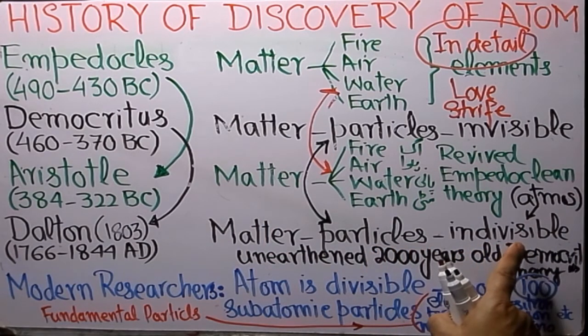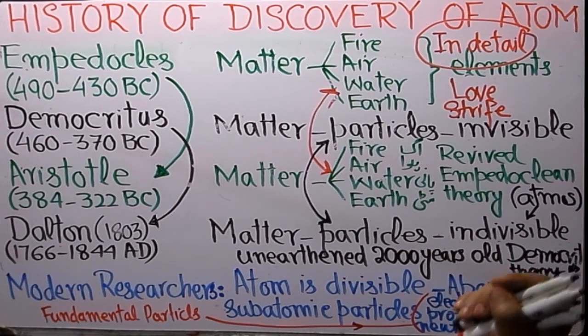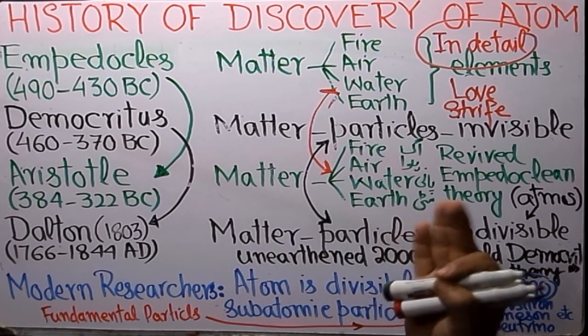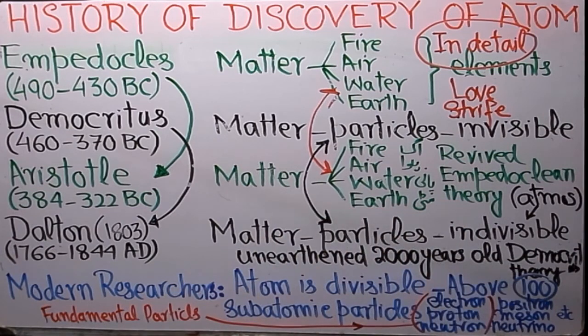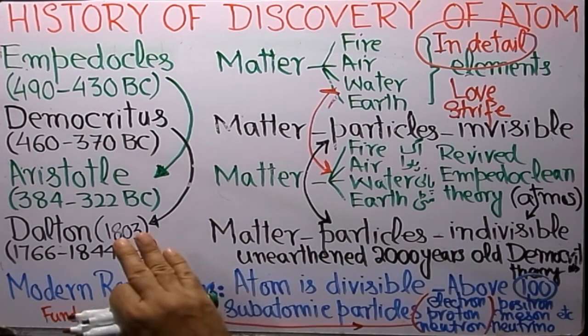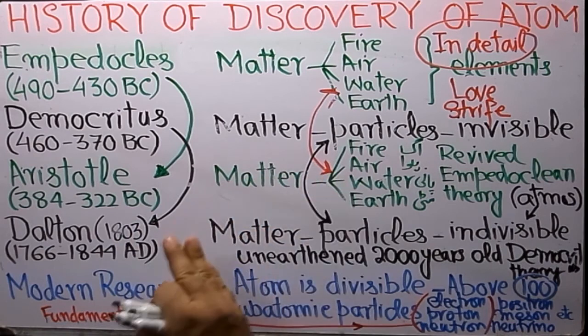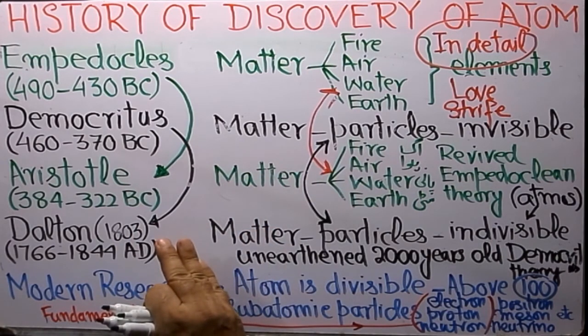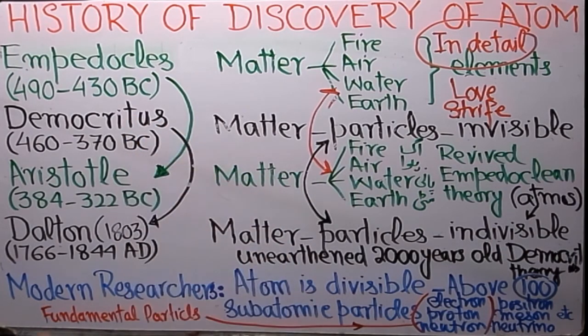They cannot be broken apart. They have their unity. You cannot break them. So he put the train which was derailed by Aristotle again on the line, and he revived the Democritus theory.